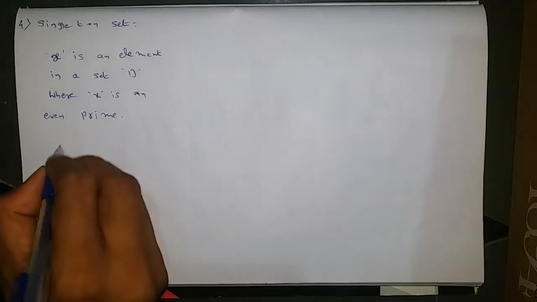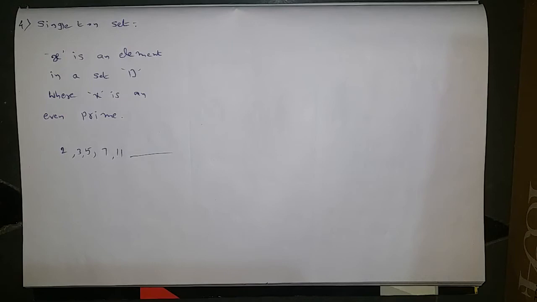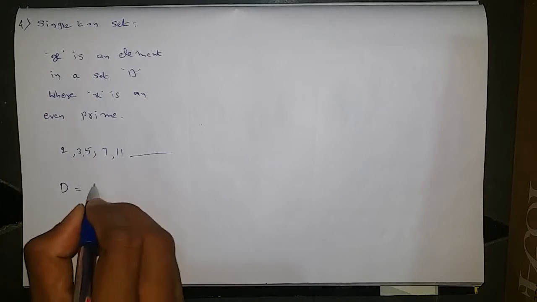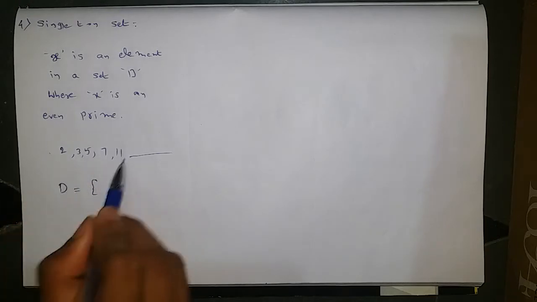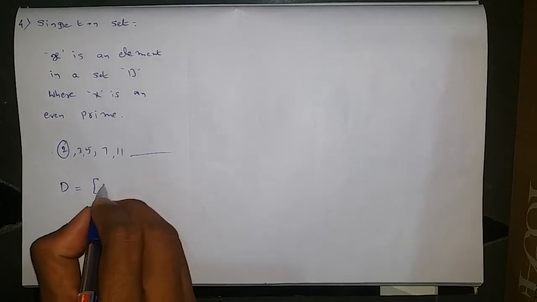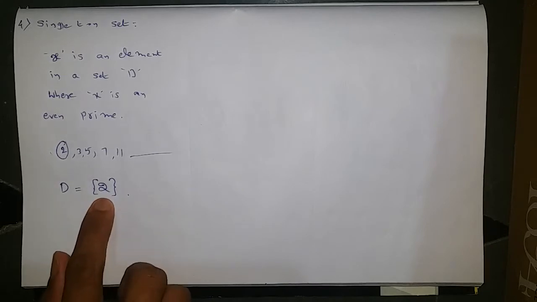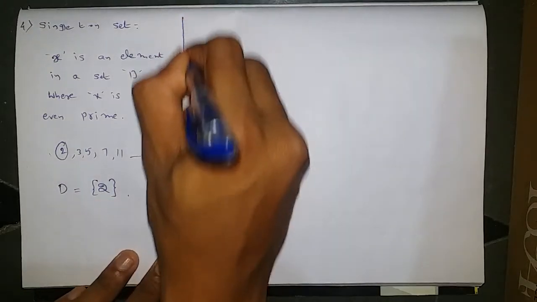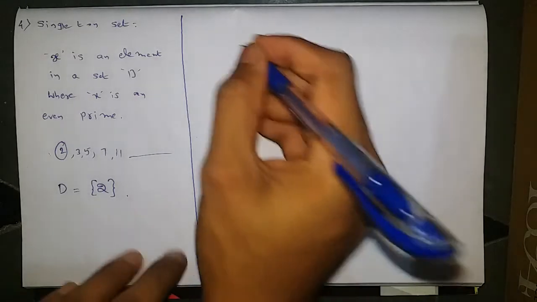We have prime numbers, those are 2, 3, 5, 7, 11 continuous. In that, particularly we are mentioning about the even prime only. So we have a set D. D is equal to, open the bracket, even prime only we want. Out of all the prime numbers, only one, that is number 2, is the even number. So set D contains 2, where the set contains only one element is called a singleton set.